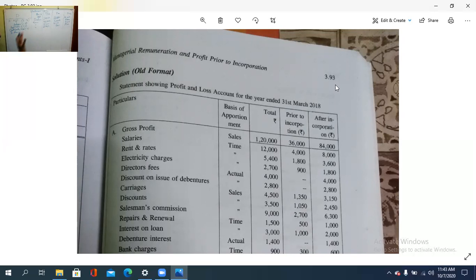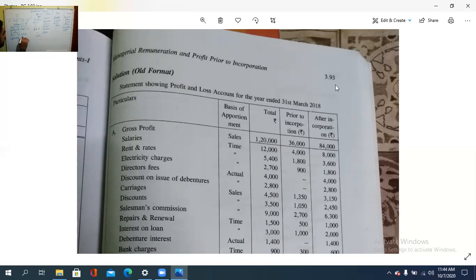Then director's fees, which apply only in the post period, after the incorporation. Director's fees total 4,000. Actual means there is no apportionment; the full amount goes to the post-incorporation period. Then discount on issue of debentures, same as actual, 2,800.